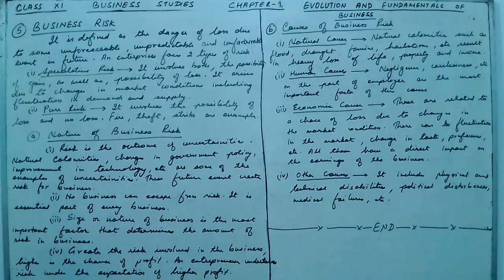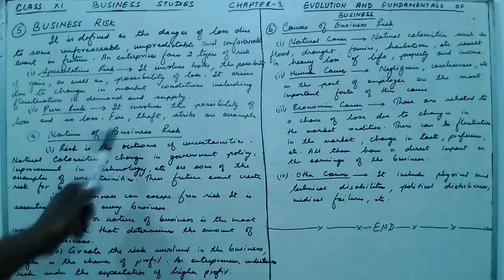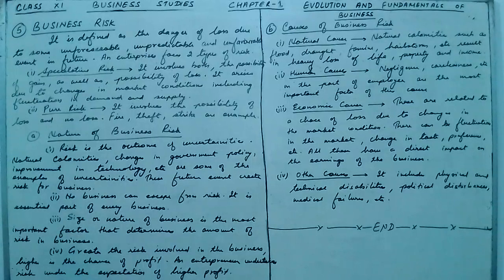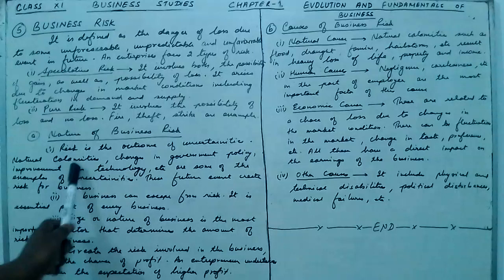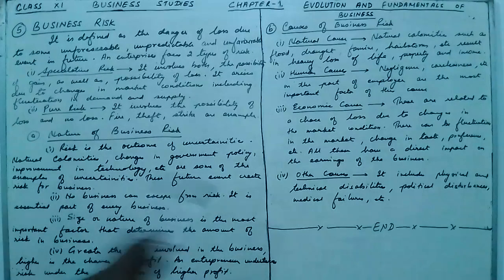Now the next topic is about the nature of business risk. There are basically four natures of business risk. The first one is that risk is the outcome of uncertainties. Natural calamities, changes in government policy, improvement in technology, etc. are some of the examples of uncertainties. So business risk is always the outcome of uncertainties.